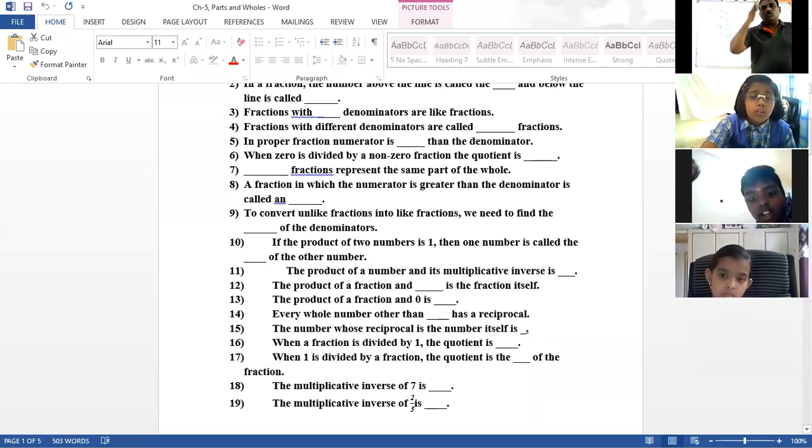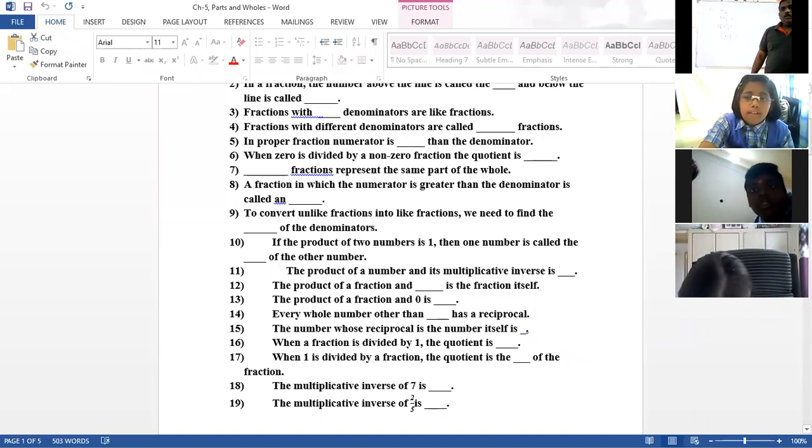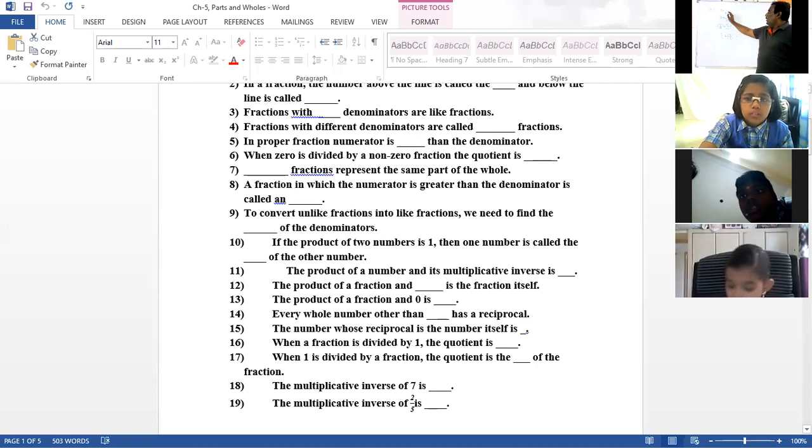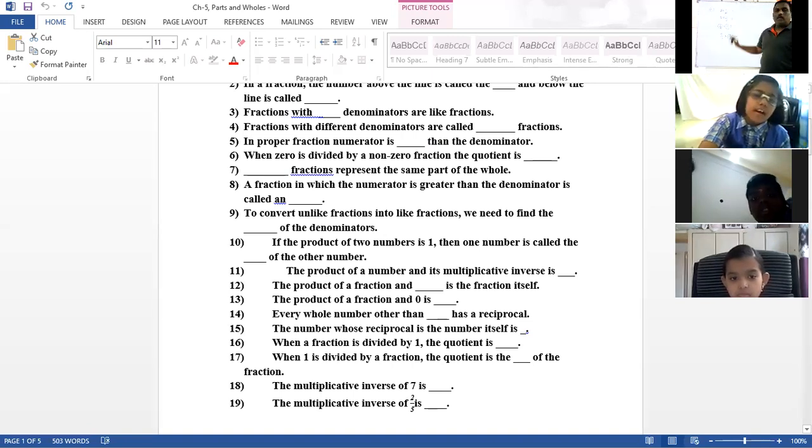2 into 1 by 2. What is the answer? 2 into 1 by 2: the denominator and numerator cancel. 2 1 2 2. 1 is the answer. 2 into 1 by 3: denominator and numerator always get cancelled, giving 1 in the multiplication. 3 3 cancel, 2 2 cancel, 1. 5 5 cancel, 7 7 cancel, 1.